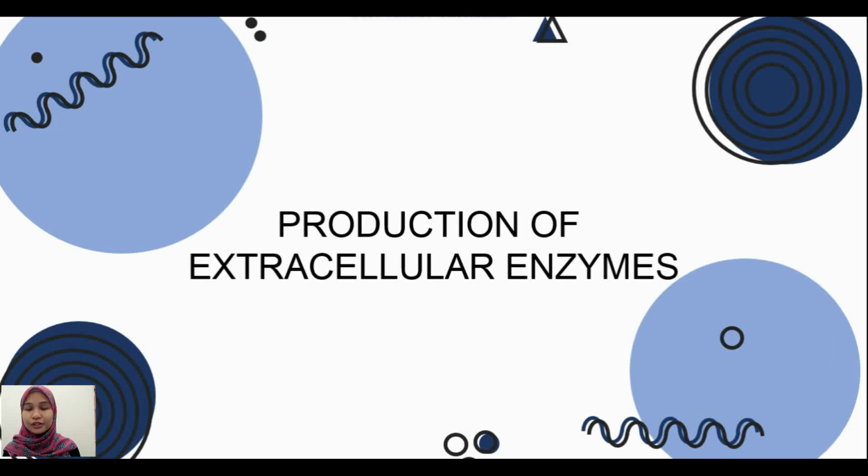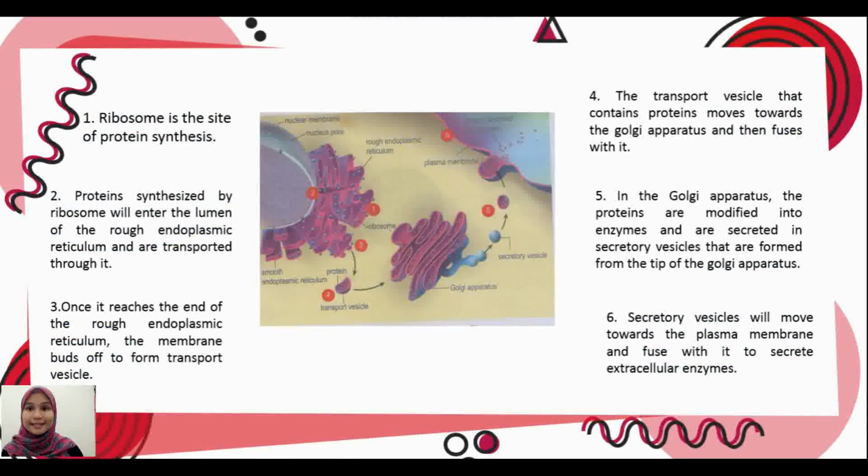Now, the production of extracellular enzyme. First, the ribosome is the site of protein synthesis. The protein synthesized by the ribosome will enter the lumen of the rough endoplasmic reticulum and is transported through it. Here is the ribosome.